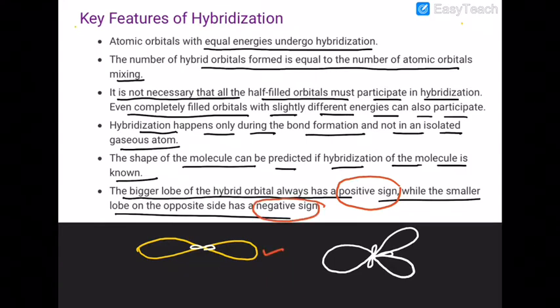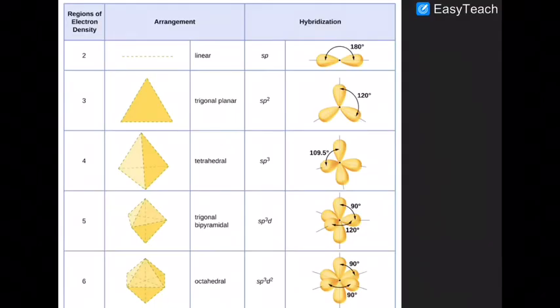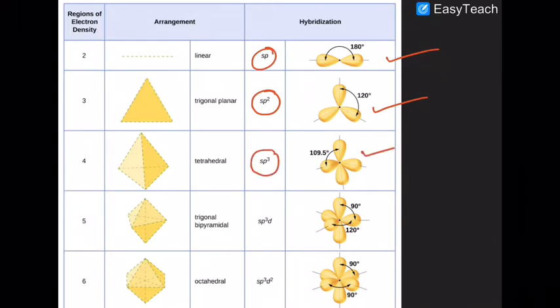Bigger lobes will participate in sigma bond formation. You have to take into account. Now here you look at that, these are p orbitals. So sp orbital lobes are at 180. In case of sp2 hybrid orbital, lobes are at an angle of 120. In case of sp3 hybrid orbital, lobes are at an angle of 109.5 degree. Are you getting that or not?